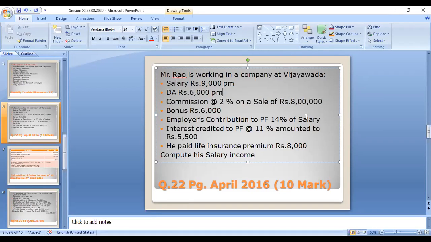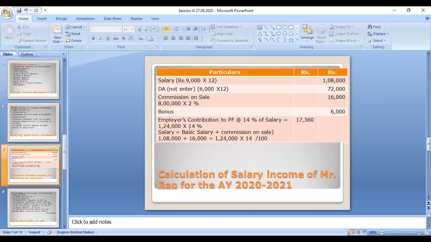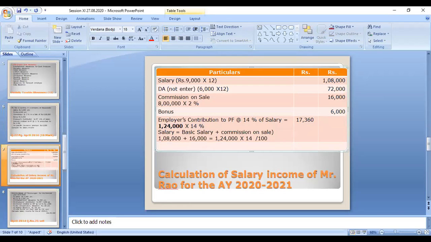So for this salary, you take this 9,000 into 12. The commission, 2% of 8 lakhs, is 16,000. That amount put together is 1,24,000. From the 1,24,000, if you calculate 14%, that amount is 17,360. It is given by the employer to the employee's PF account. This amount is given, but the whole amount will not be exempted.